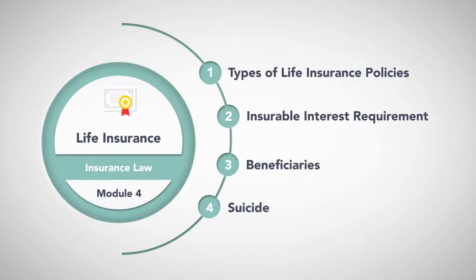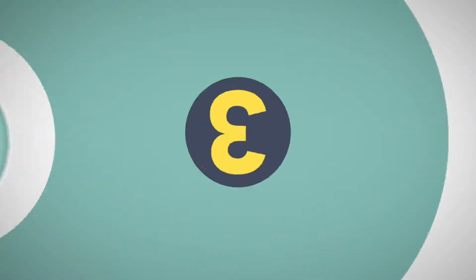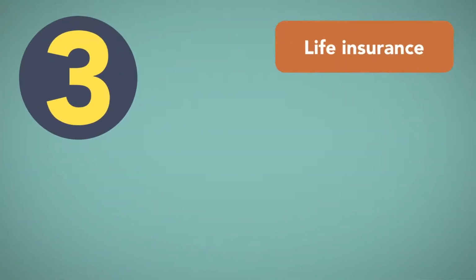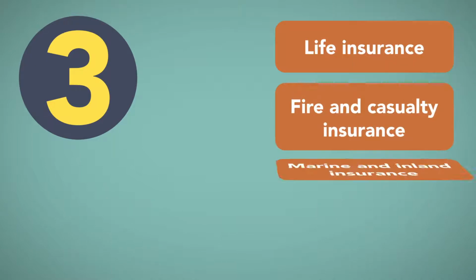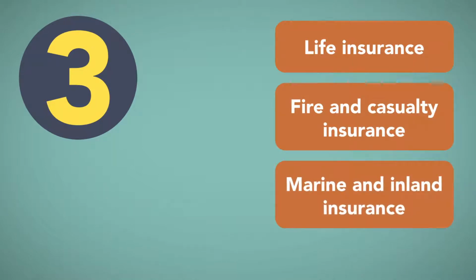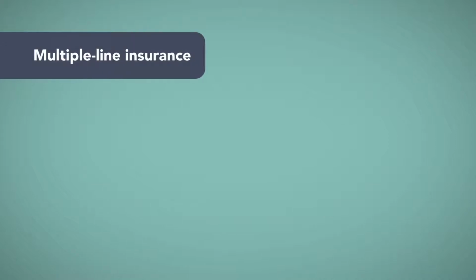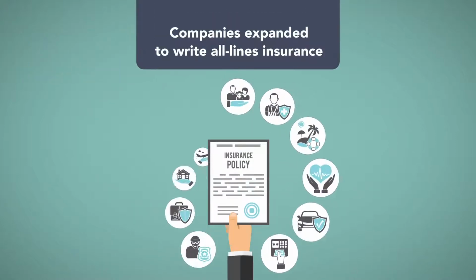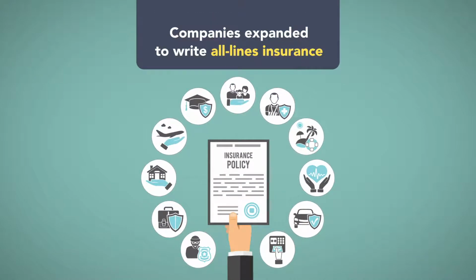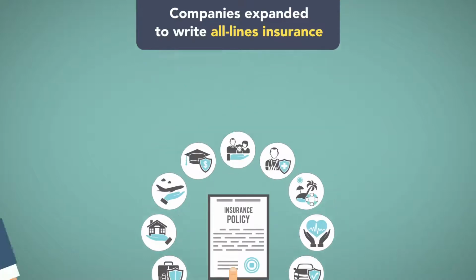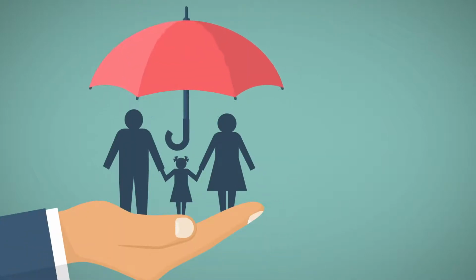Traditionally, insurance can be classified according to risks covered in three primary categories: life insurance, fire and casualty insurance, and marine and inland insurance. Insurance companies were initially limited by statute to writing insurance in only one of these three categories. As restrictions were relaxed, companies began writing multiple line insurance, which included insurance in every line except life insurance. Eventually, companies expanded to write all line insurance to include all categories of insurance. In this module, we will look at life insurance.